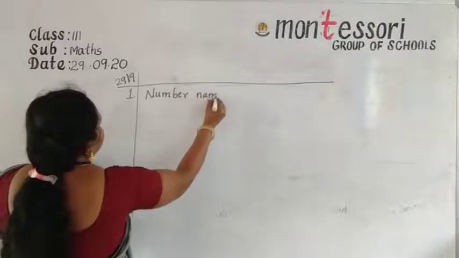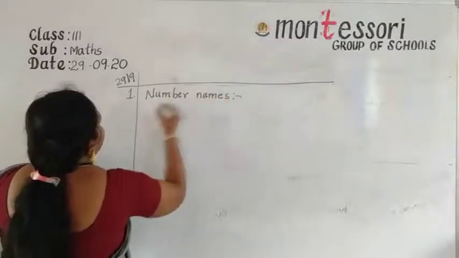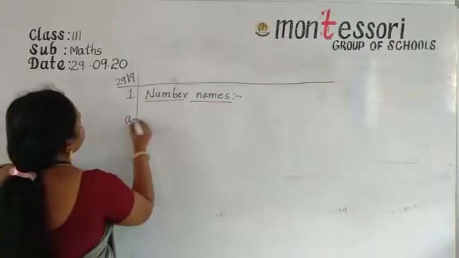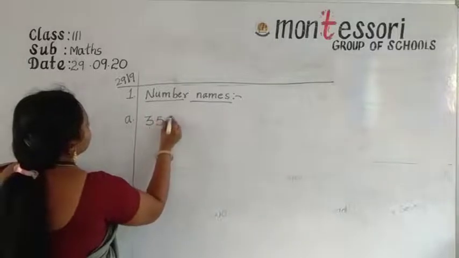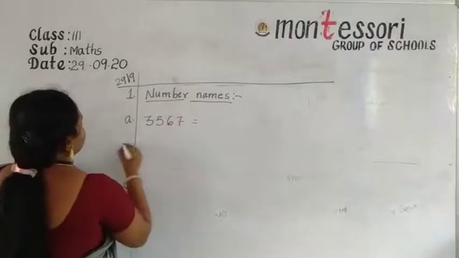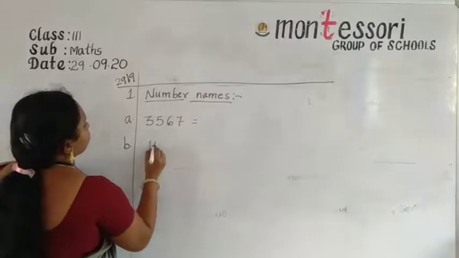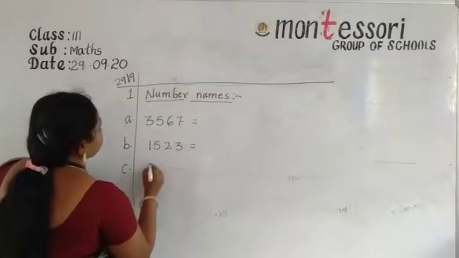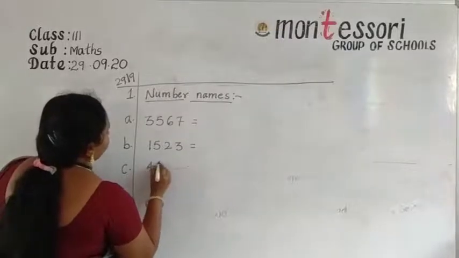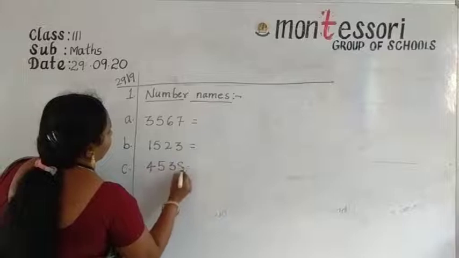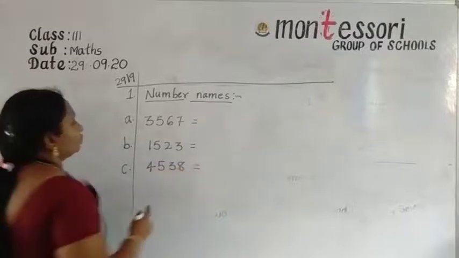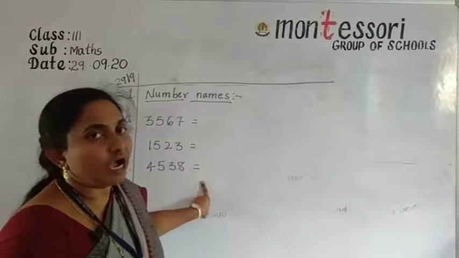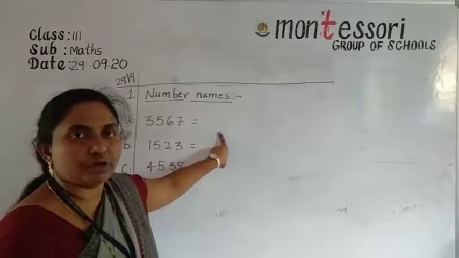Number names. Okay. Now here A bit, B bit and C bit. So now these three problems you can note down in your homework book and write the answer, only number name. Okay, understood all of you?